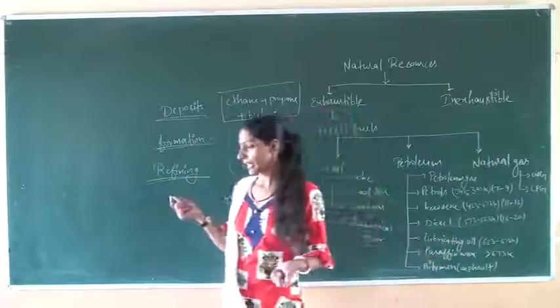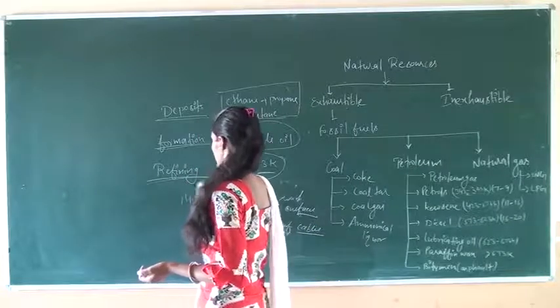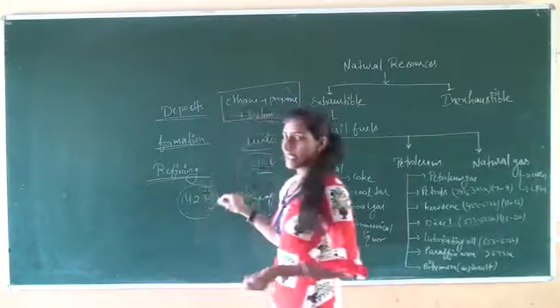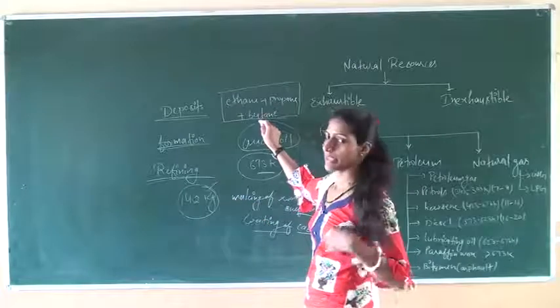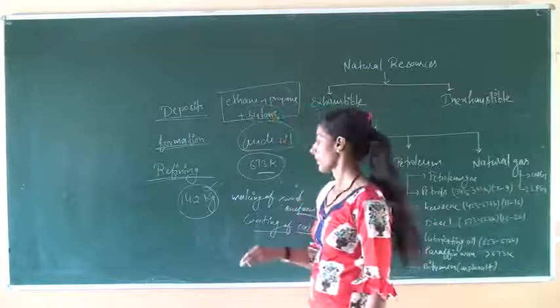Our household gas cylinders contain 14.2 kg of weight. Mainly it contains butane.